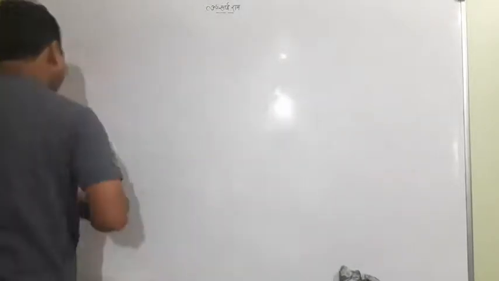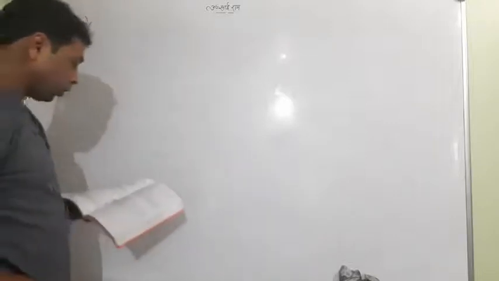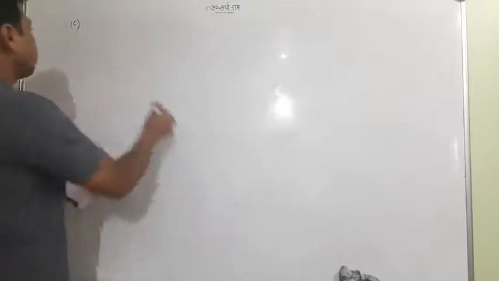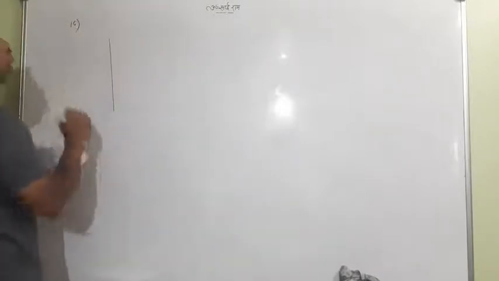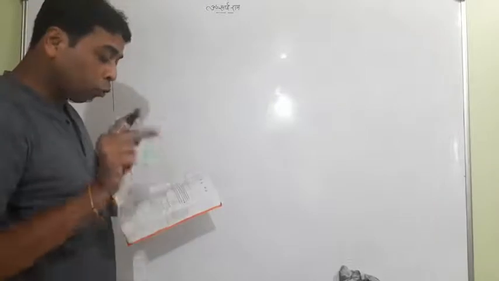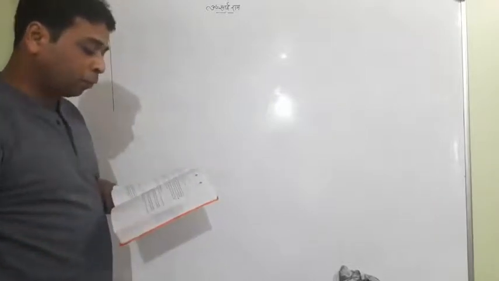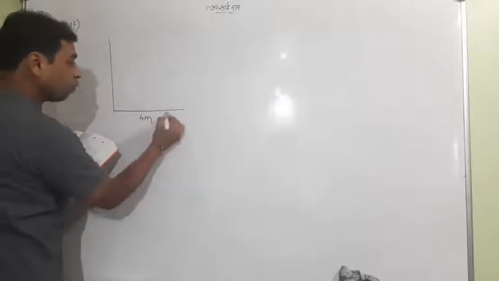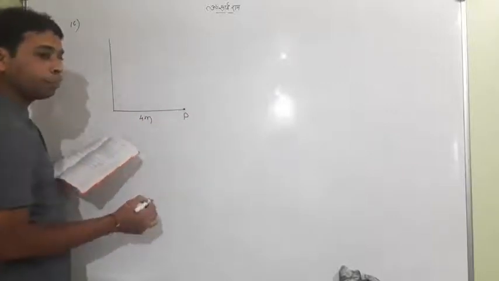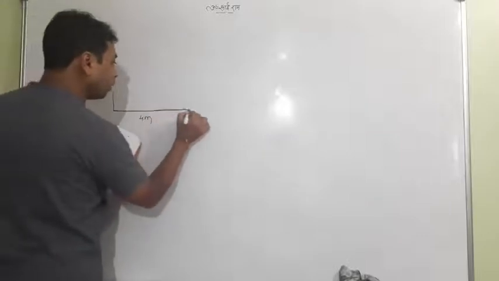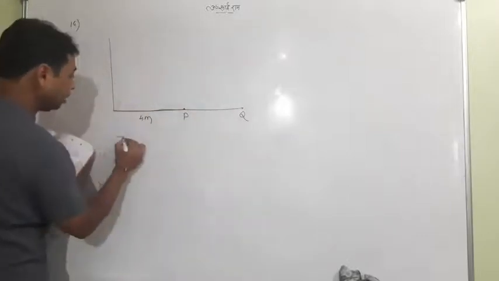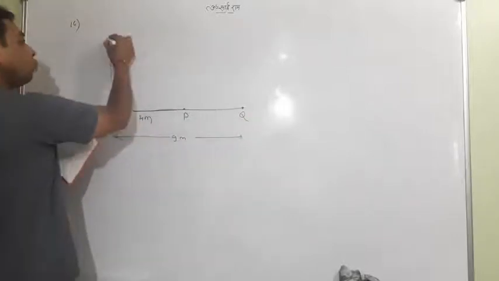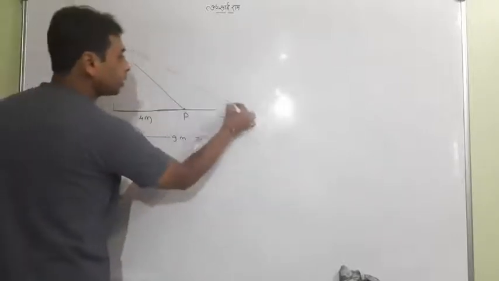Now the last question, question 16. Look at the angle of elevation of the top of the tower. The top of the tower is observed from two points at distances of 4 meters and 9 meters from the base of the tower. This is the base of the tower, and we have a 4 meter distance to a point P. After 9 meters we have another point Q, and two angles forming here.